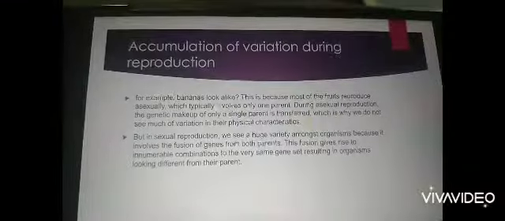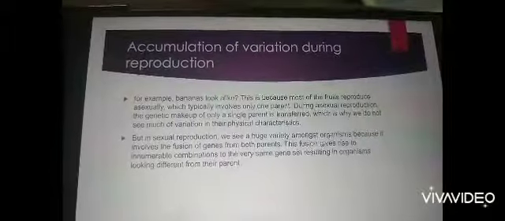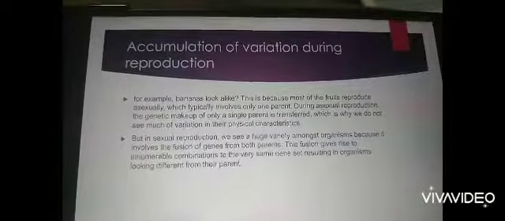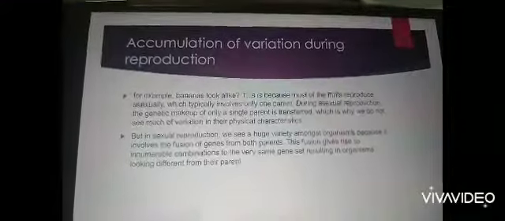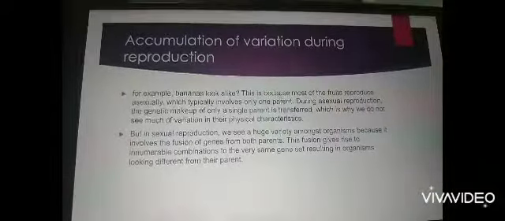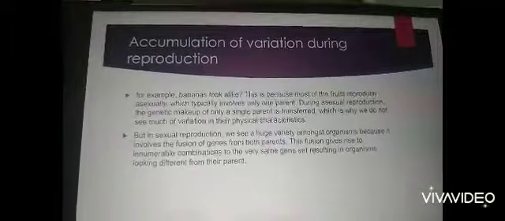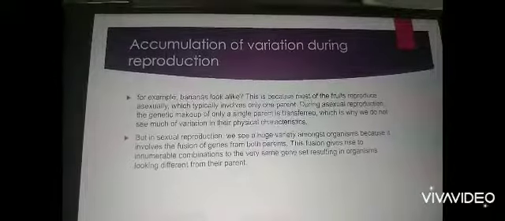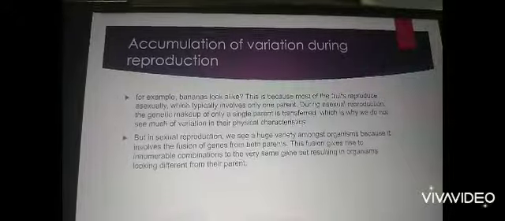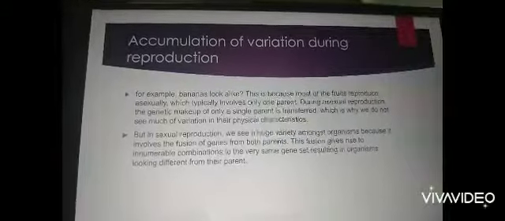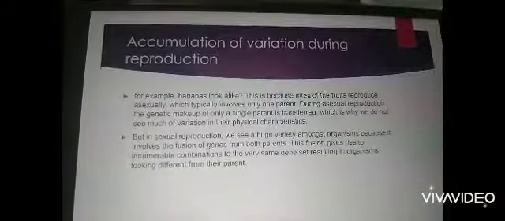But in sexual reproduction, we see a huge variety, because in this process two individuals or two parents, female and male, are involved. So this fusion gives rise to many combinations of the very same gene set. From the same gene set, you will have a fusion of genes, and it will result in organisms looking different from their parents.